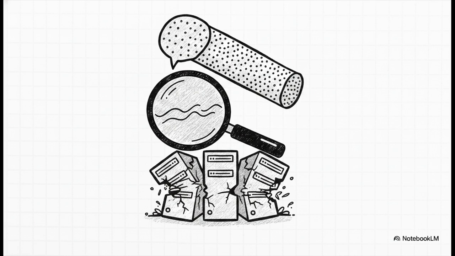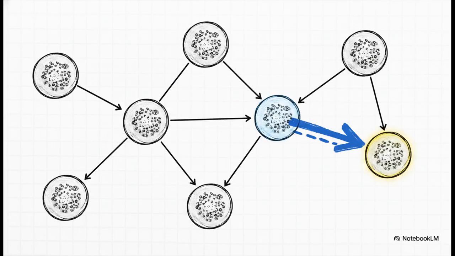Now, imagine a database of millions of these dense vectors. If we try to use our old friend, the linear O of n search, to compare the user's vector to millions of stored vectors one by one, that computational cost will absolutely crush our servers. To solve this, we absolutely must introduce purpose-built infrastructure. This is exactly why vector databases like Pinecone, Weaviate, or Milvus exist in the first place.